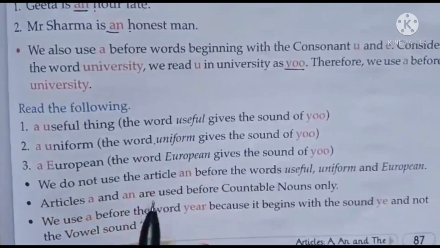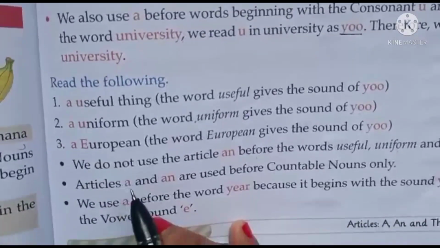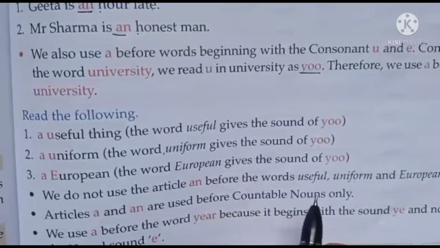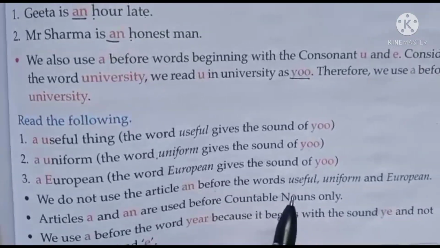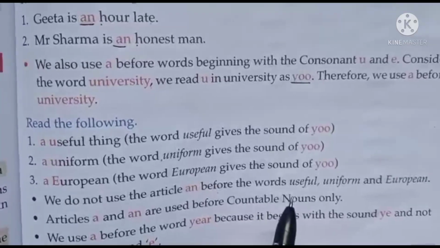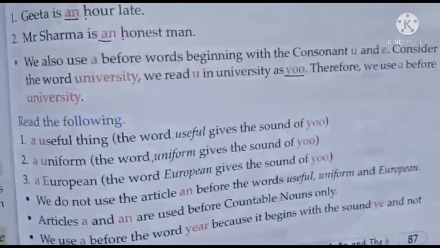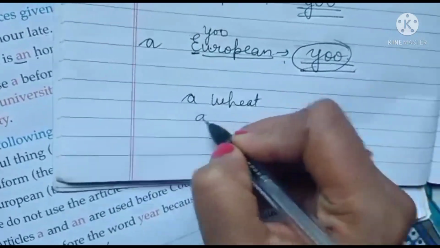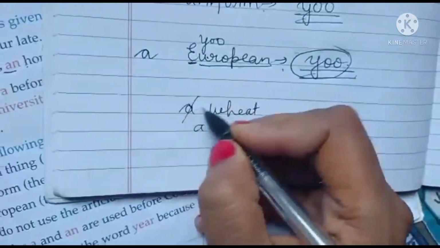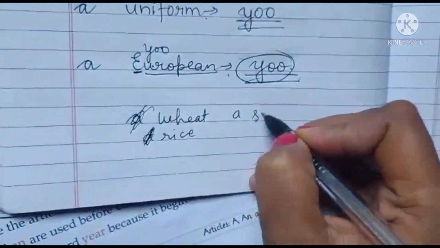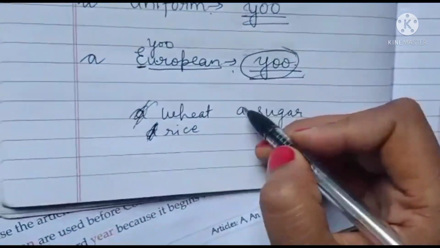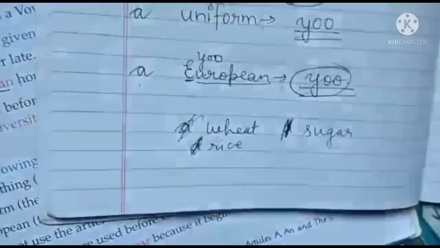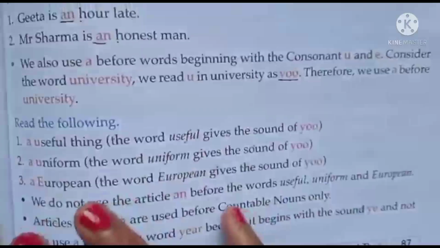And one more thing, children. Articles a and an are used before countable nouns only. So those nouns, children, that we can count, before them only we write a or an. Like we will not say a wheat. We don't say a wheat or a rice. These are not countable. A sugar. We never say a sugar. Do we say? No. We cannot count sugar, no? So that is why only we will write a or an before countable nouns. Nouns जिनको हम गिन सकते हैं.